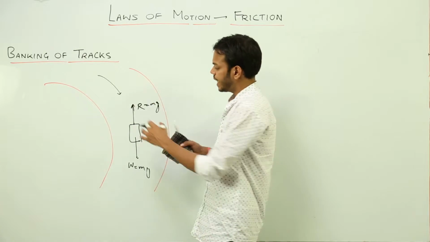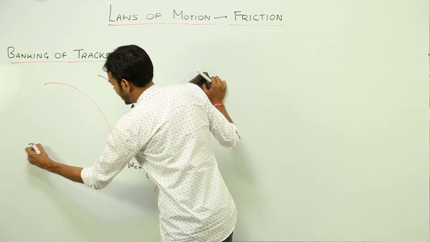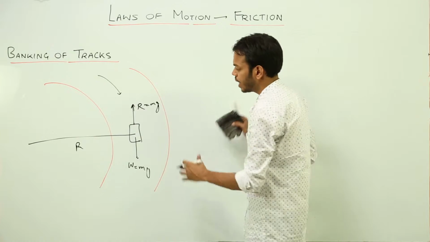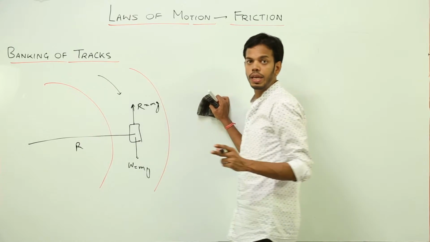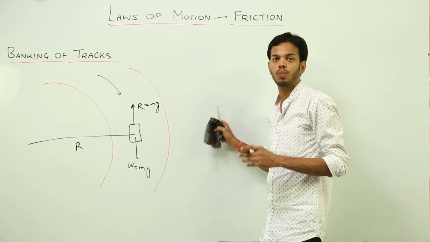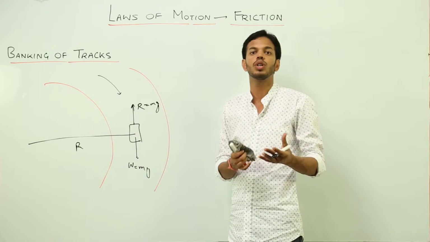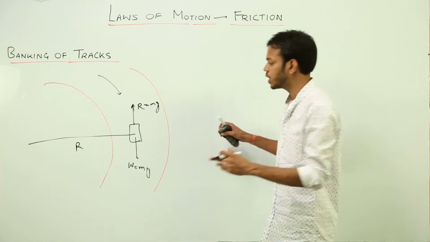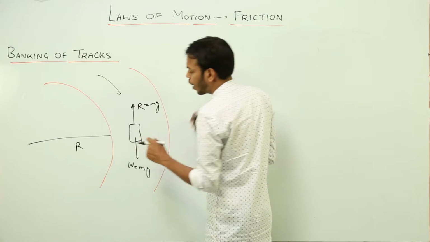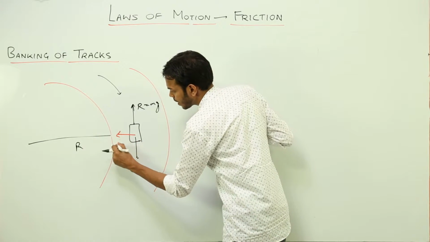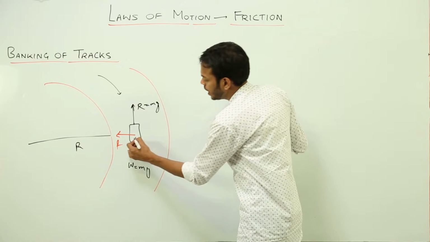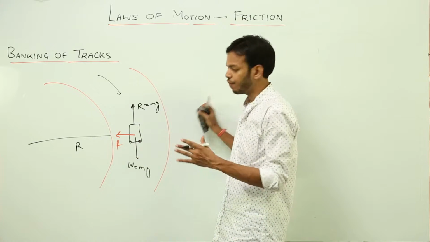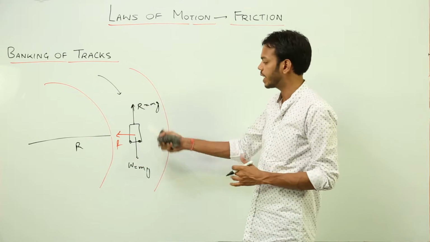Now since the body is taking a circular motion, there must be some radius of the circular track about which this whole curvature is happening. Along that radius there will be a centripetal force acting on the body. I have just told you that centripetal force is always provided by some external force. So which force is providing the necessary centripetal force required for the circular motion? This is the frictional force which acts between the tire and the road.